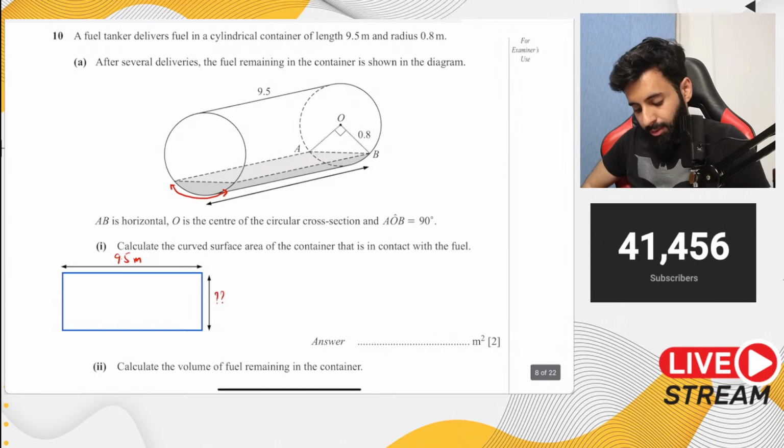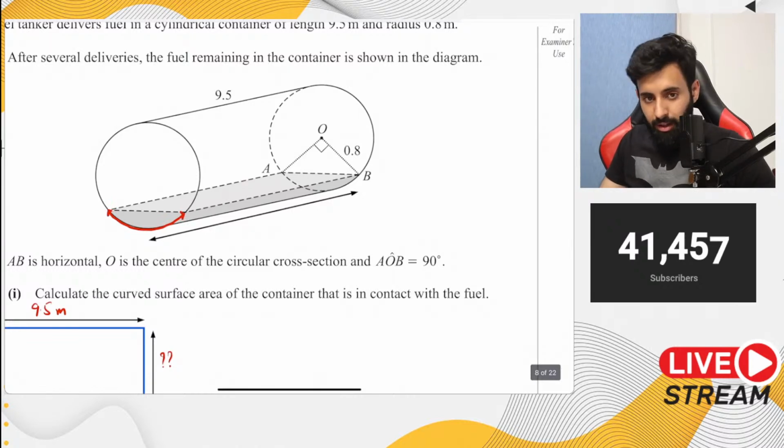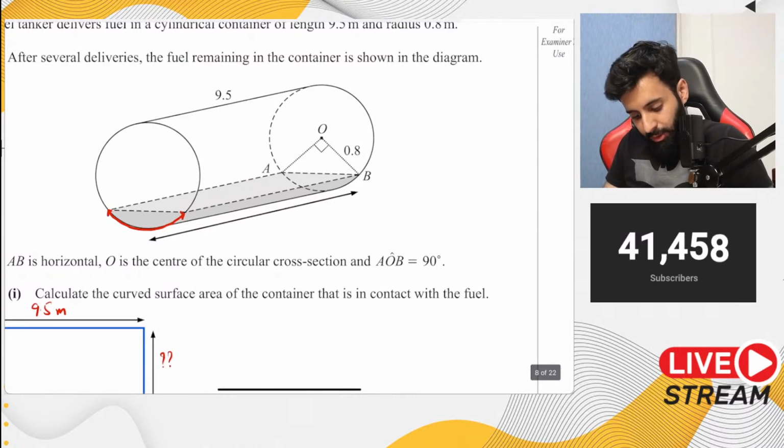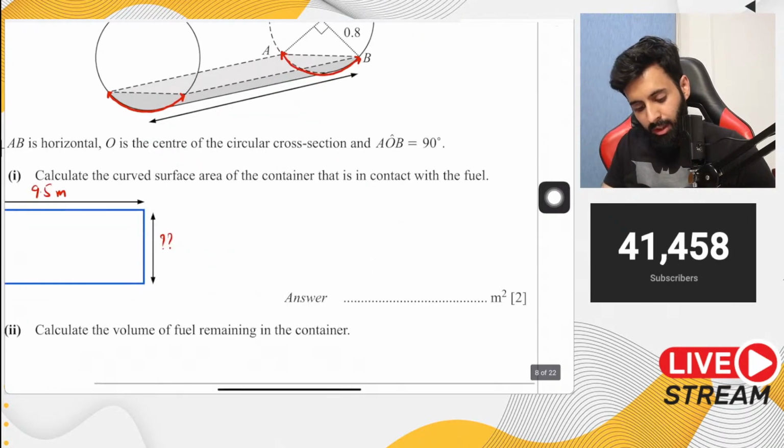Well, if you think about it, this length, let me redraw it. This length, which I'm outlining in red, is actually an arc length, okay? Now, if I take this length and draw it over here, you will notice that it's the arc length of the sector AOP. So if I can somehow find out the arc length of the sector AOP, that should be equal to this length. So this is the arc length of AOP.